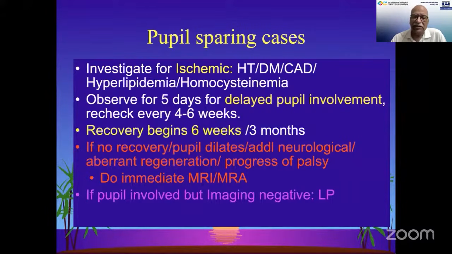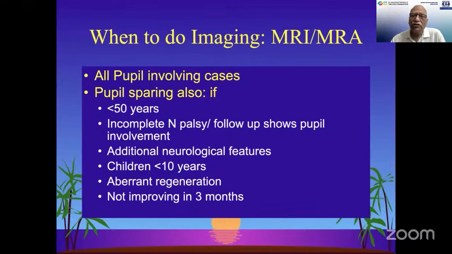And if there is a third nerve palsy with pain, specifically an MRA would be called for. If the pupil is involved but imaging is negative, then even a neurological consultation and a lumbar puncture should be done. So when to do imaging, that's what should be kept in mind. I think we had a very nice talk by Dr. Srinivasan on the details of the findings. I would not go into that, but these indications we should keep in mind as a clinician.